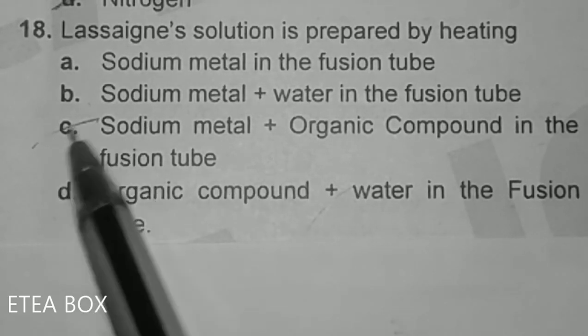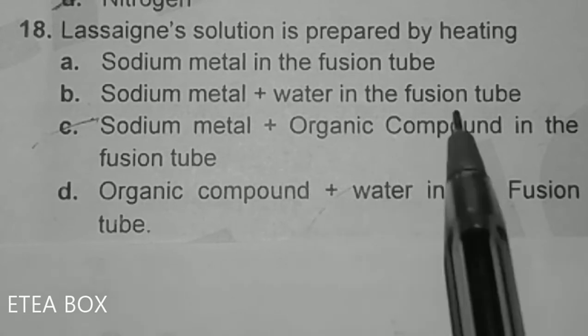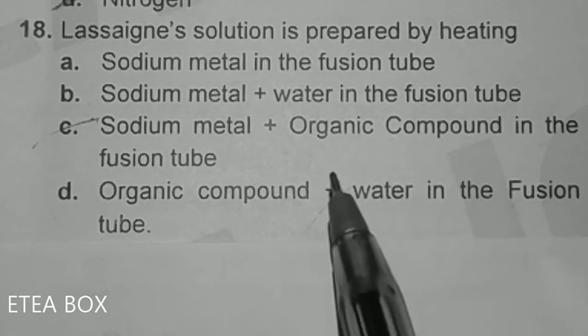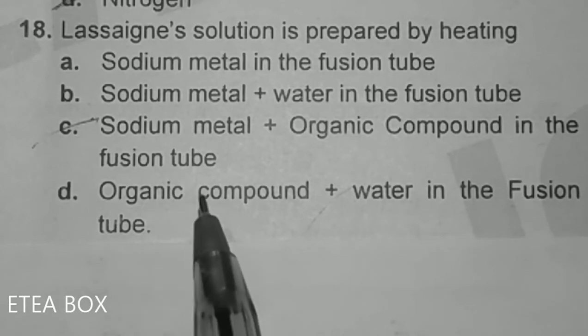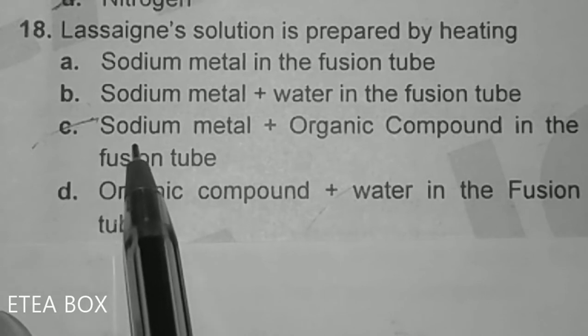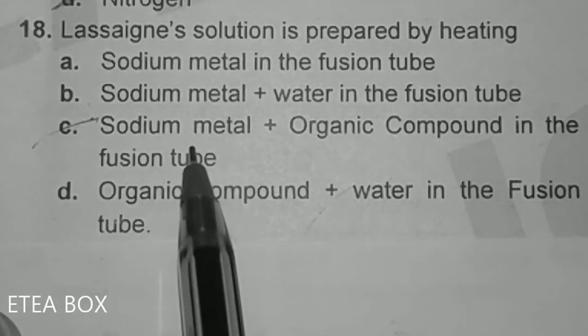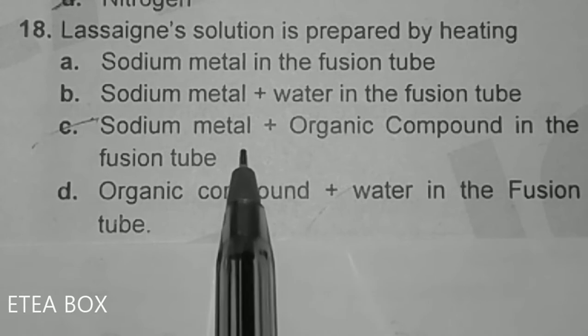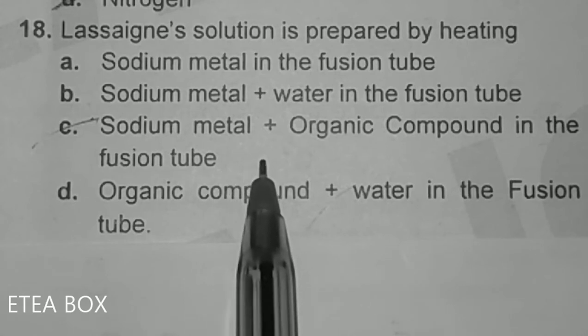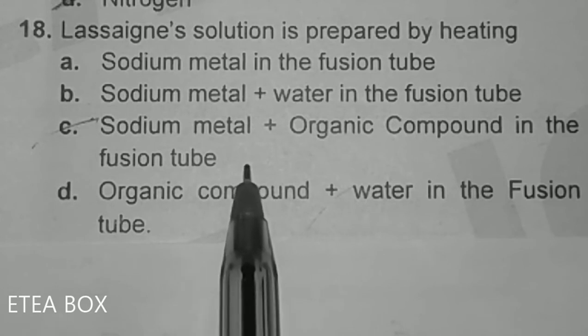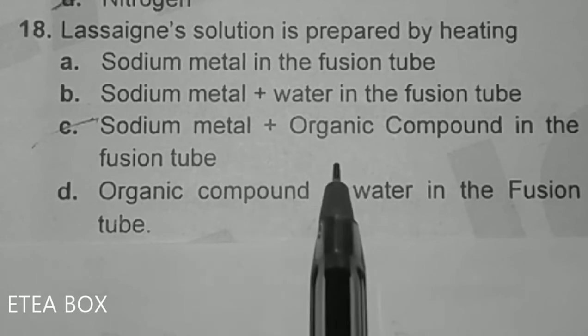Option C is correct. Look, the nitrogen, sulphur and the halogens cannot be detected directly in the organic compound. That's why we have to make the Lassaigne solution in which we react the sodium metal. Sodium metal is electropositive in nature, and we know that the halogens, sulphur and nitrogen are present in covalent bonds in organic compounds.